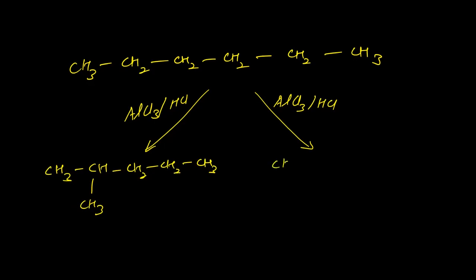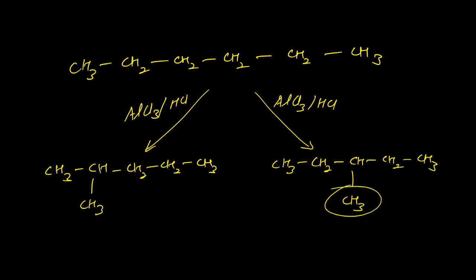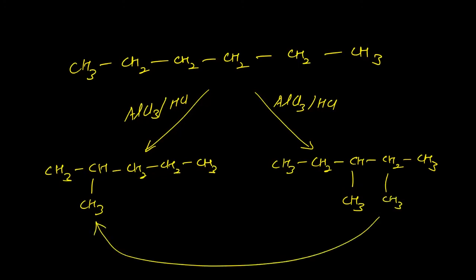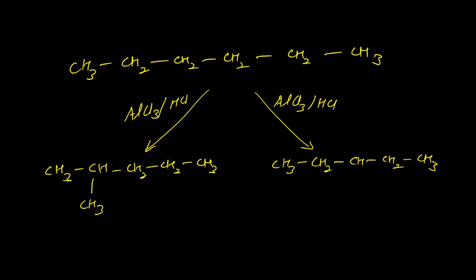And another possibility is this. So only these two possibilities, because if you have carbon here, methyl group here, it is actually similar to this one. If you have like this, both are same. You have just flipped it. Right side becomes left side, left side becomes right side. So that's why these are same. The other possibility is only this.